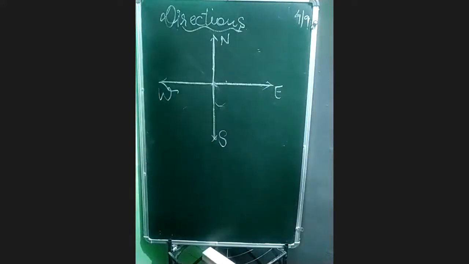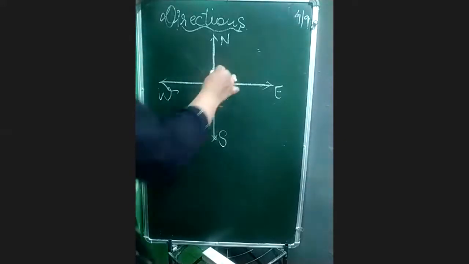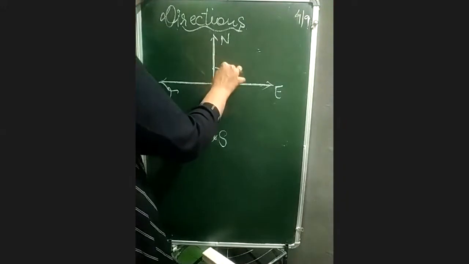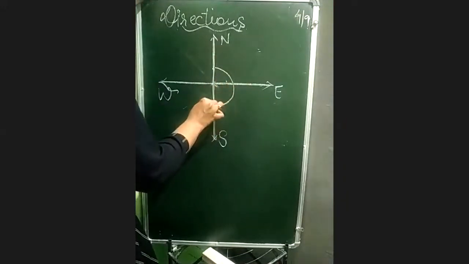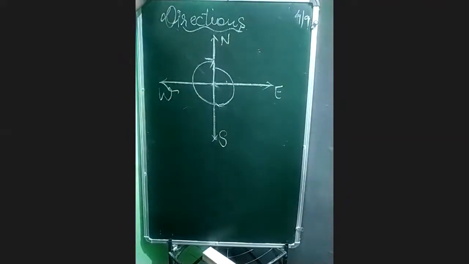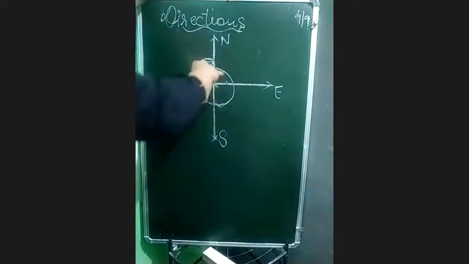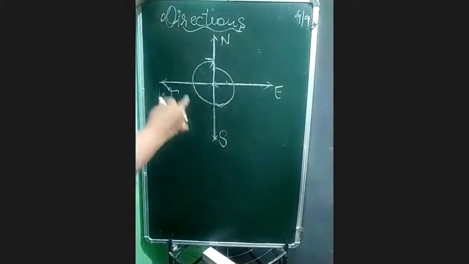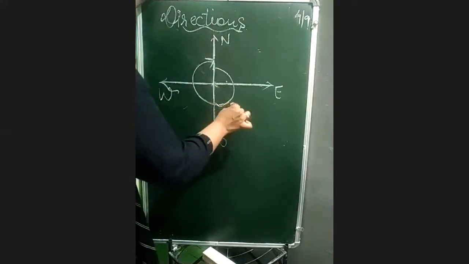Now remember, here also we use clockwise and anti-clockwise, beta. If we are moving clockwise, we will start our journey from here, north, and we will move and come again to north only. And remember, we are rotating a full circle. So remember, this full rotation is called 360 degree.